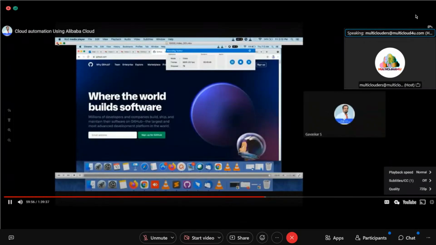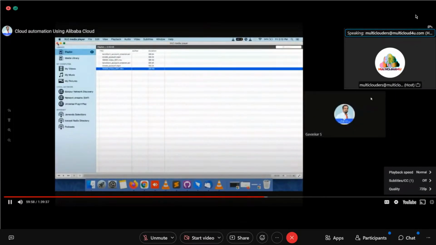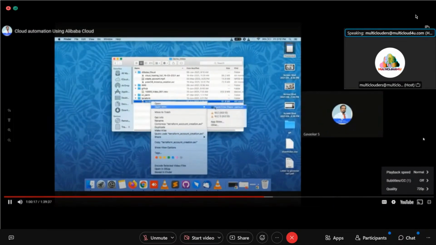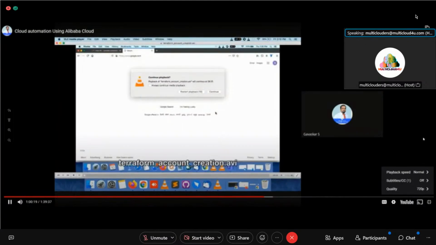With Terraform CLI, you have to download that tool and install it, and you have to work with the commands. So it will take some time. So what I have done is I have created a Terraform Cloud account, and I am going to explain that to you. In all enterprises, they are using this one. They are not using the CLI. So now I will explain how to create a Terraform Cloud account.